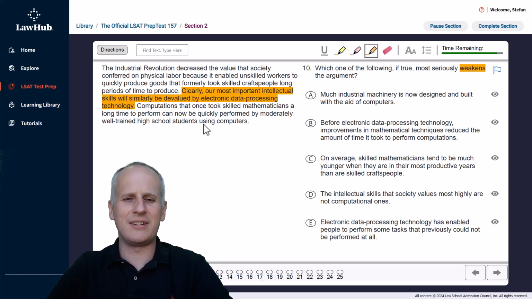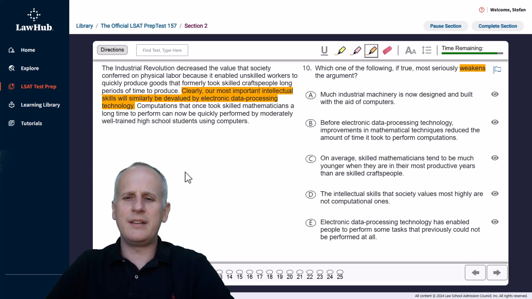And then we've got evidence about skilled mathematicians and high schoolers. Well, you should think critically because of the term shift. Are skilled mathematicians our most important intellectual skills? I don't know that, and I can't make the logical leap. So we should have a mental prediction of, well, if we find out that our most important intellectual skills are not skilled mathematicians, I'm not really going to believe this argument based on evidence about mathematicians and high schoolers that can now do that work.